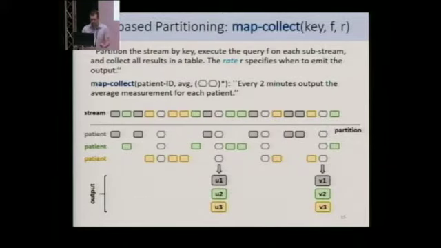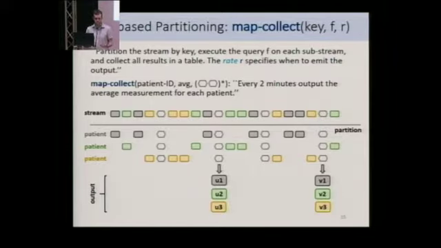So what is the final construct I want to discuss? This doesn't have an analog in regular expressions. It's key-based partitioning, which is some kind of streaming variant of MapReduce. So we use it to partition the stream by a specified key, then execute a per-key computation on each substream, and finally collect all the results in a table.